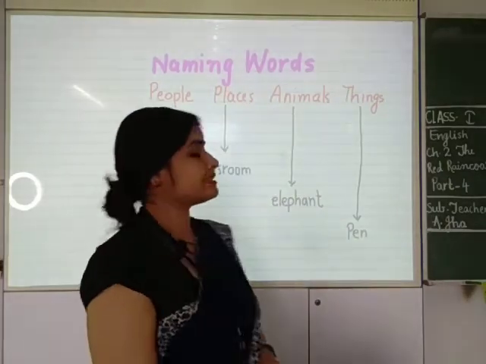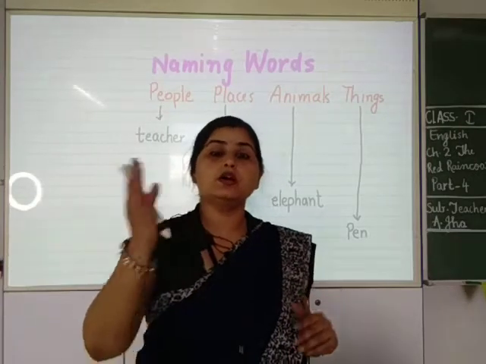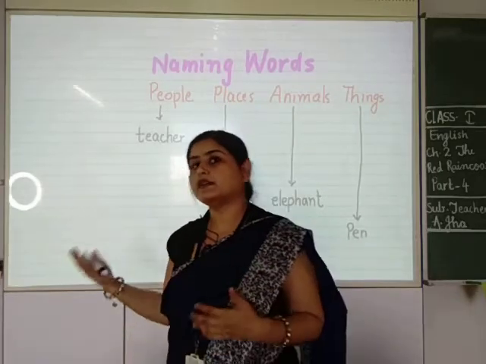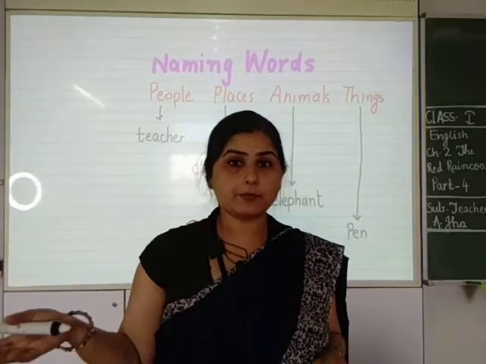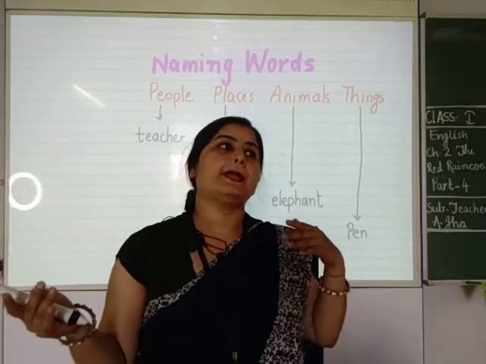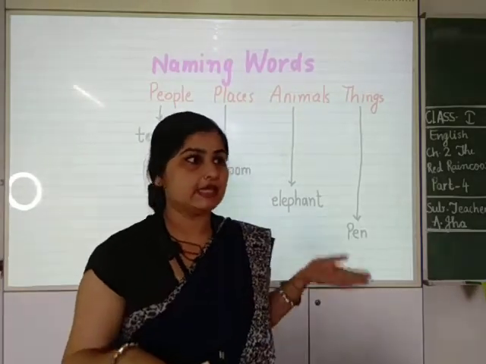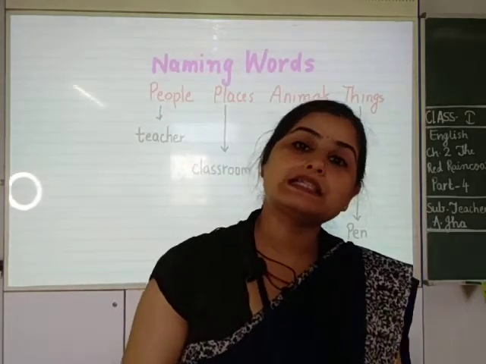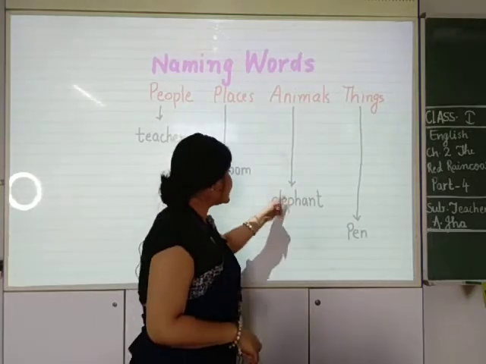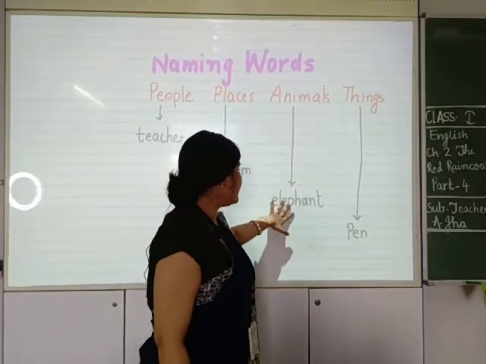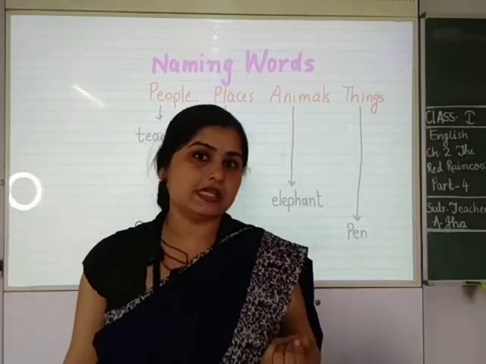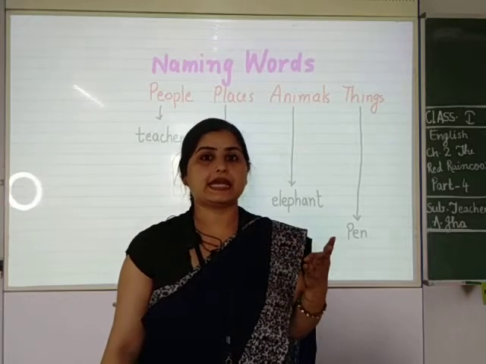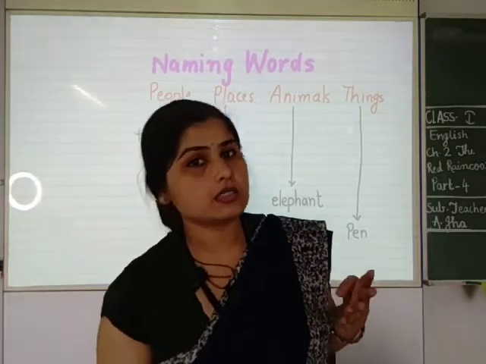Now places. Places is classroom, school, road, market, hospital, cinema hall, then railway station, auto stand, airport. Okay, then Chapa, Janjgir, Delhi, Raipur, Kolkata, Mumbai, Chhattisgarh. These all are places name. Next is animals. Here in animals, it can be an insect, it can be a bird, it can be land animal, as well as it can be a water animal also.